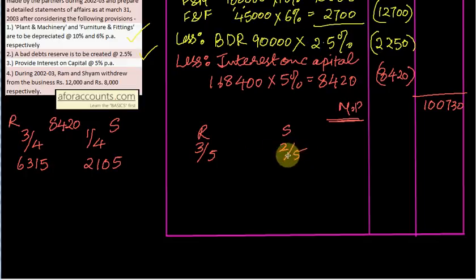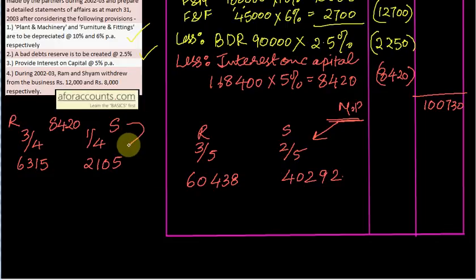Divide the profit 1,00,730 in the ratio 3:2, that comes to 60,438 and 40,292. So when two ratios are given, you have to be a bit attentive. Net profit को divide करो प्रॉफिट एंड लॉस रेशियो में, एंड कैपिटल पे जो इंटरेस्ट लगा है वो यदि आपको डिफरेंट रेशियो दिया है, divided in that ratio.